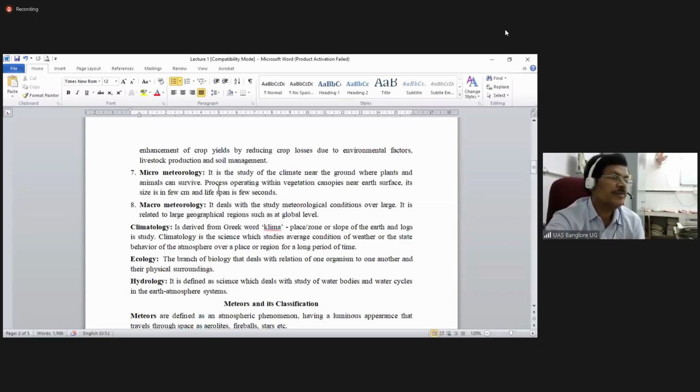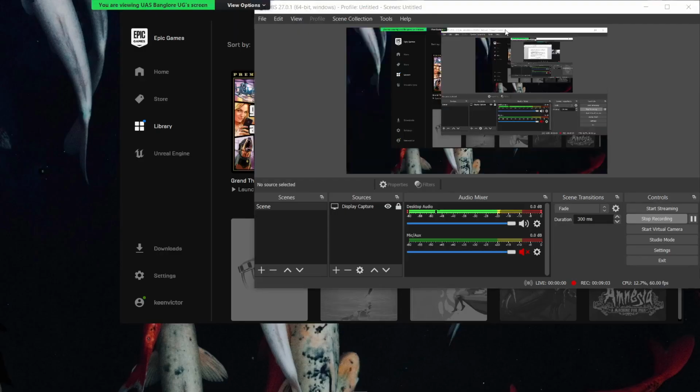The microclimate is much more important for our crop production when compared to the macroclimate. If you take micrometeorology, it is the study of the climate near the ground where plants and animals survive. So the microclimate is always going to be helpful for a particular type of vegetation, and accordingly the vegetation is decided in a particular place. Based on the topography and relative humidity, all these things also decide.